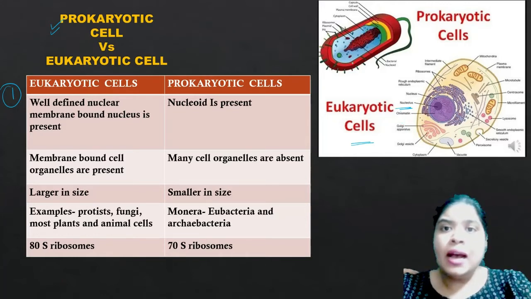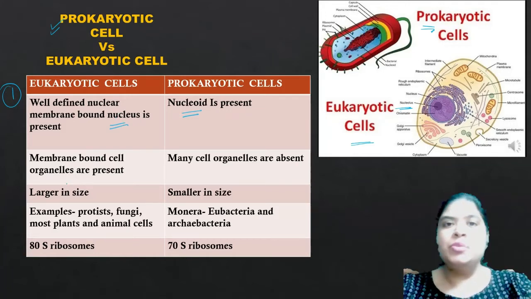But the prokaryotic cell doesn't have any well-defined membrane-bound nucleus. Over here you call it a nucleoid. So prokaryotic cells have a nucleoid, whereas the eukaryotic cells have a well-defined, distinct double membrane structure which you call the nucleus. This is the first point of difference between prokaryotic and eukaryotic cells.